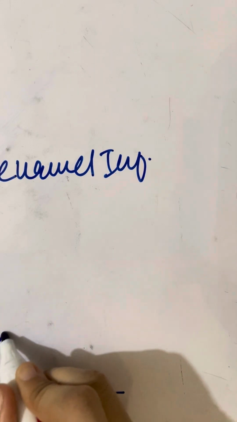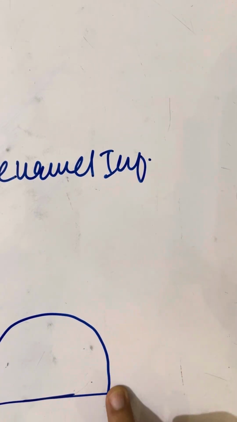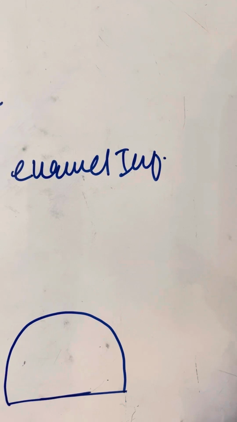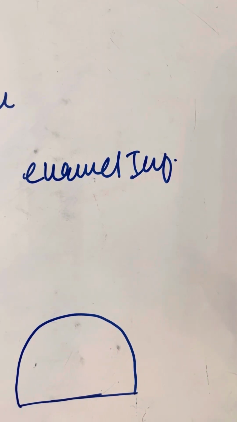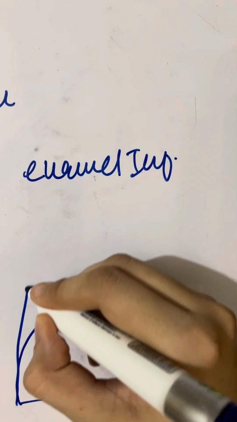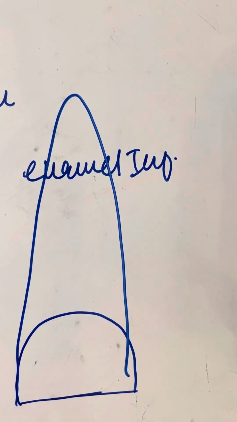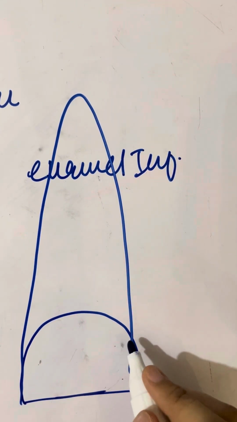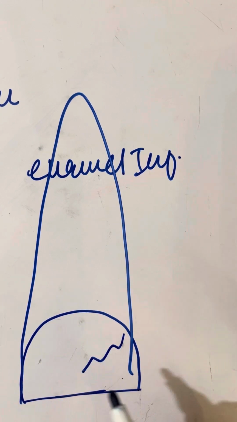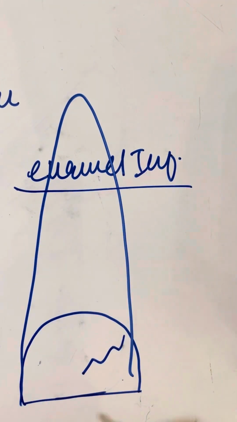Consider this is a tooth. This is the crown portion, and this is the root portion. So enamel infarction means that there is a crack in the crown. A simple crack, there is no loss of tooth substance. This is known as enamel infarction.